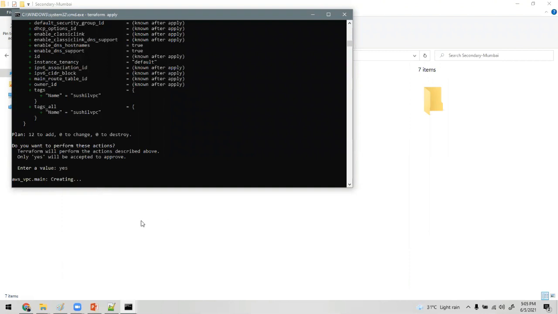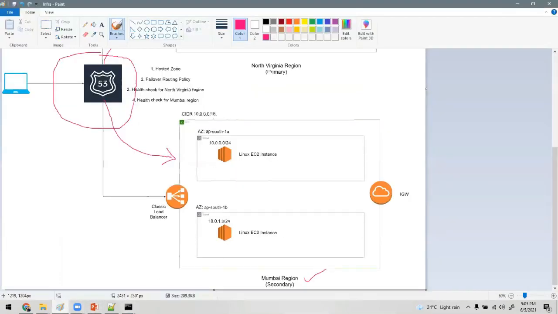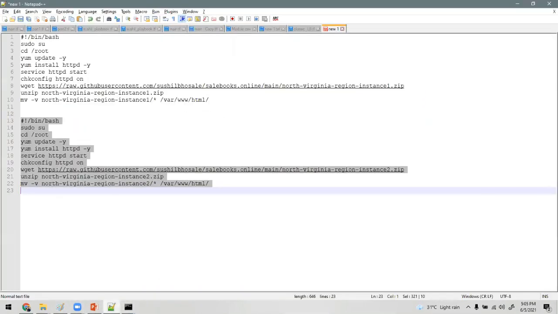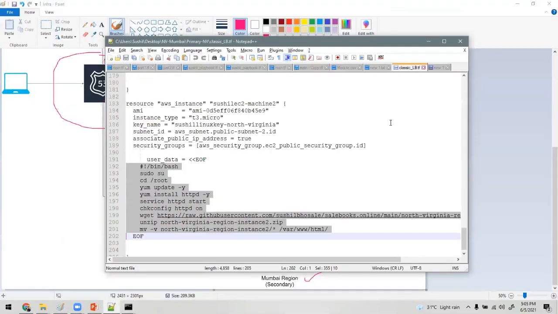It will just take 2 or 3 minutes for the Mumbai region. The whole of this infrastructure I have coded inside this file, this classic LB.